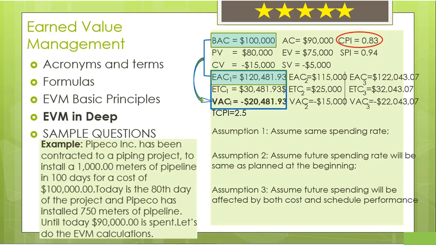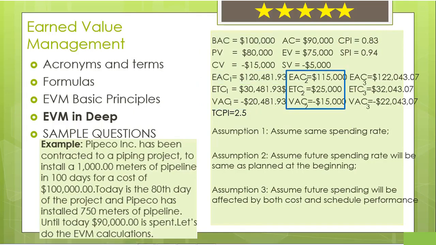Since VAC is the difference between BAC and EAC, and since EAC is greater than BAC, our VAC is less than 0. Therefore, we can also say for our first assumption that if CPI is less than 1, then VAC value will be less than 0.